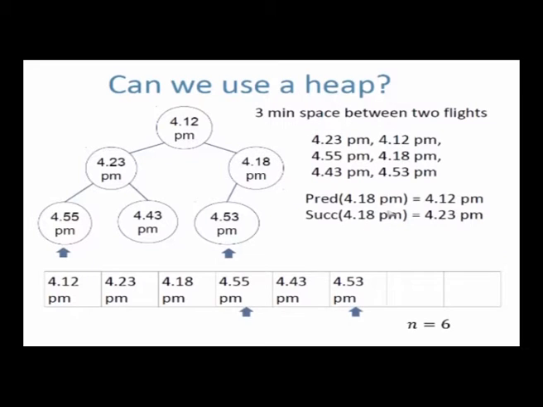Okay, I need to do that. But the problem is that finding predecessor and successor in a heap takes order n time. That's the problem, because the heap is not designed for predecessor and successor. A heap is designed for minimum or maximum, depending on which one you choose. You can store it in minimum order or maximum order. So you can do that. But if you want to find predecessor or successor, that takes order n time in a heap.